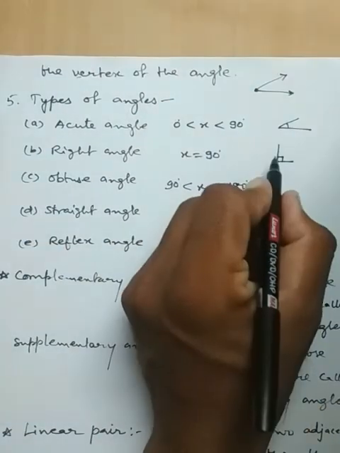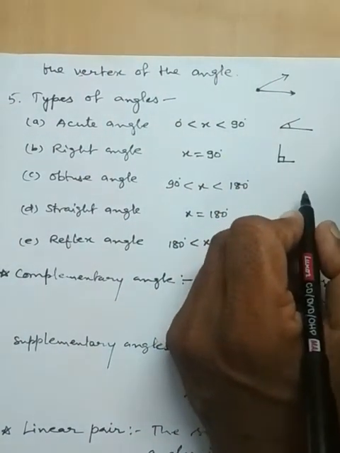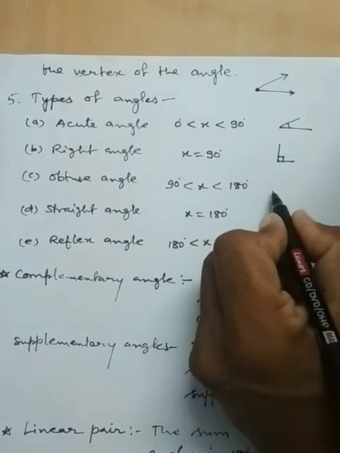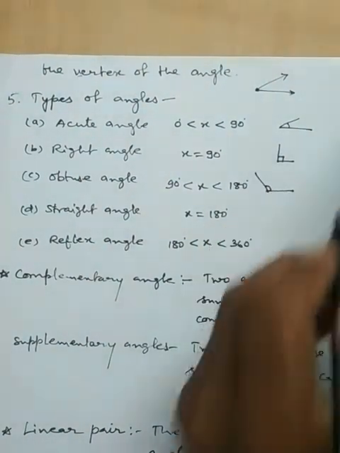An obtuse angle is greater than 90 and less than 180. This type of angle is called an obtuse angle.